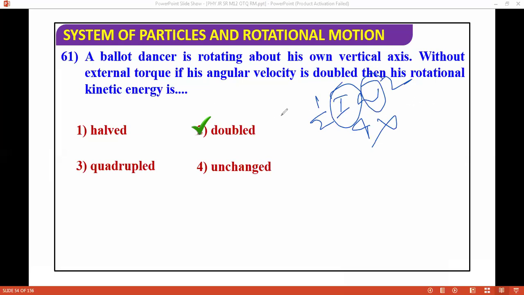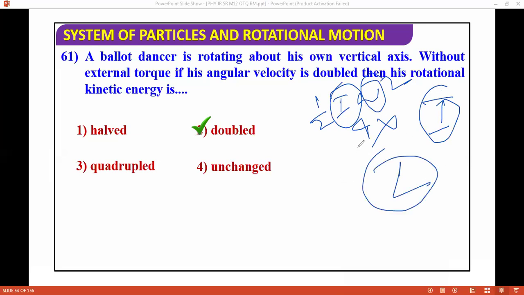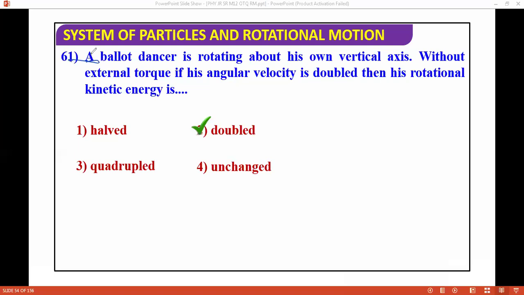You have to conserve L, so you first find I by conserving L, and then you can find the kinetic energy. You will get the answer: double. It's a very good question. You need to know the concept to solve this, because otherwise this question is difficult for you to do if you can't remember the result directly.